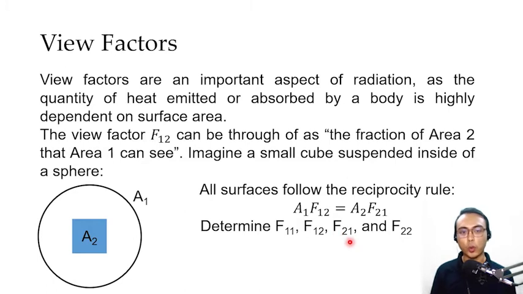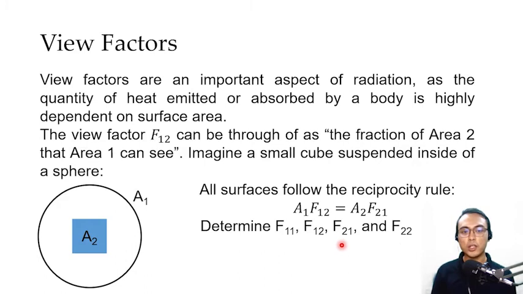How about F21? F21 simply means the fraction of area 1 that area 2 can see. As you can see in this figure, area 2 can see the entire area 1 because we can draw straight lines from the cube to the sphere at any point of the cube. Therefore, we say that F21 is equal to 1. And finally, F22. F22 is the self-view factor of area 2. This means the fraction of area 2 that area 2 can see. As you can see from this figure, the cube cannot see its own surface. That's why our value of F22 is equal to 0.